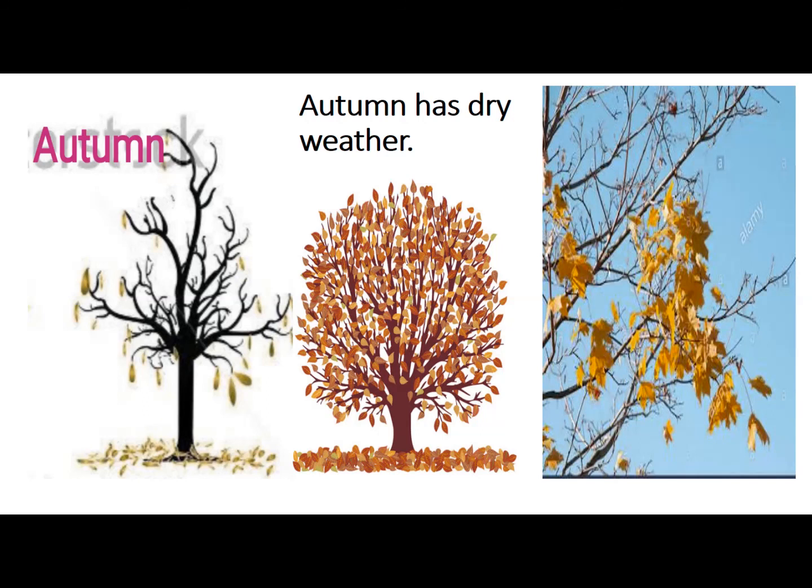We wear clothes not as light as we wear in summer because it is not too hot. Children like to play in the playground. Okay children, this is all about weather and season. In easy words, we say daily changes in the weather are due to wind and storm. Seasonal changes are due to the earth revolving around the sun. I hope you all understand weather and season very well.